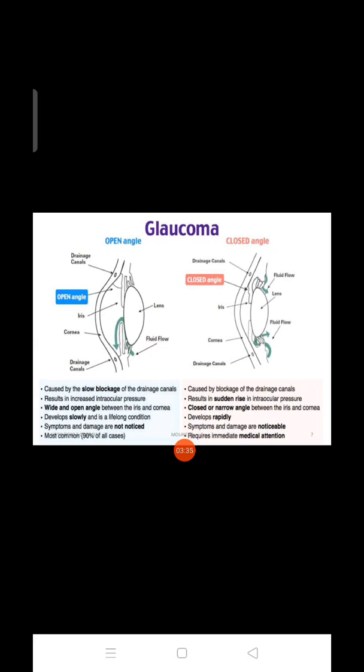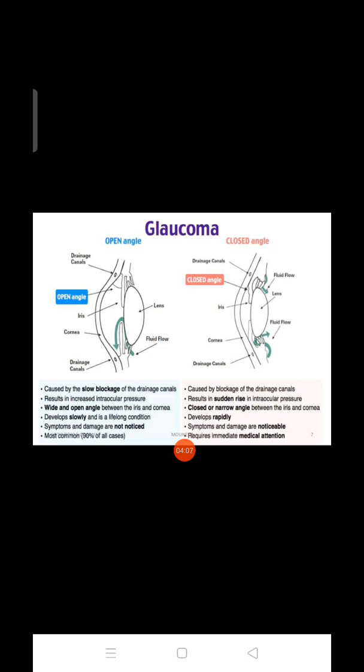The wide and open angle between the iris and the cornea develops slowly and is a lifelong condition. Symptoms and damage are not noticed. It is the most common type, 90% of all cases. Next is closed angle.